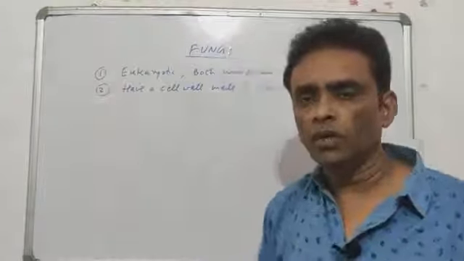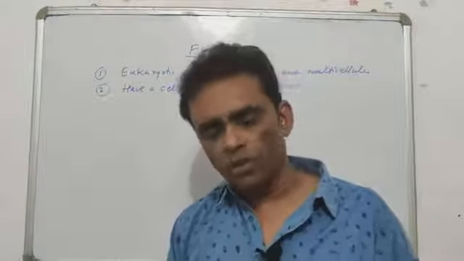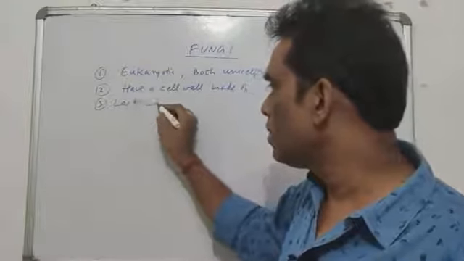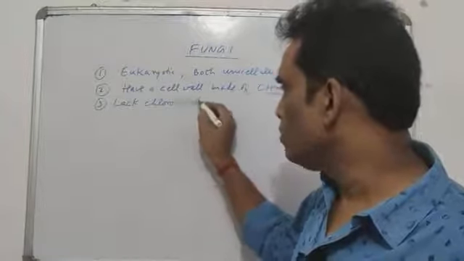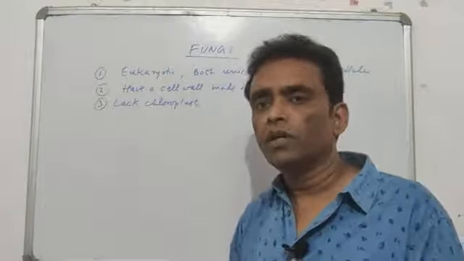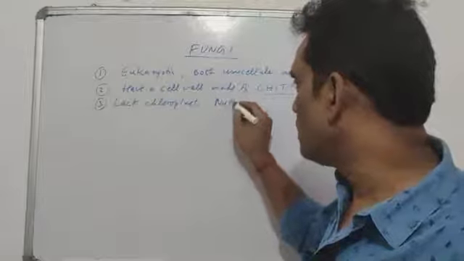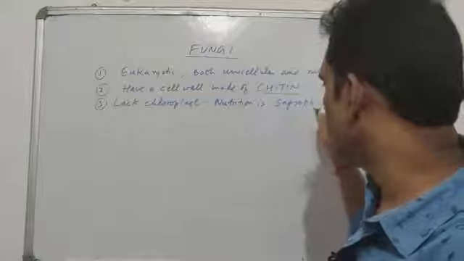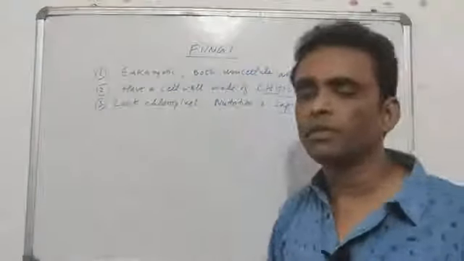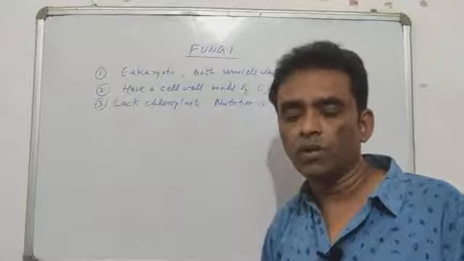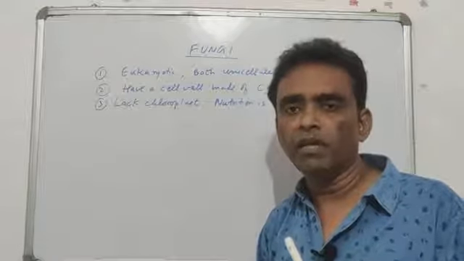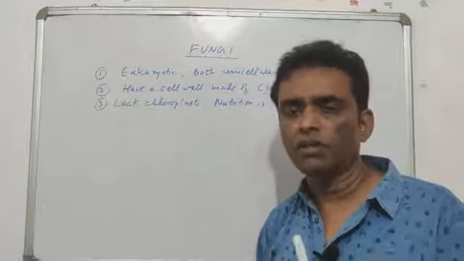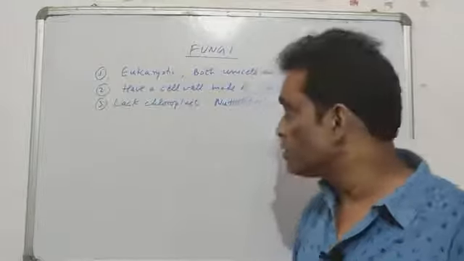In no other living organism such a cell wall is present. So these are very different from them. They always lack chloroplast, so there is no chance of any autotrophic nutrition. So the nutrition in them is done by a special method of heterotrophic nutrition, what is called saprophytic nutrition. You have studied in junior classes also that the organisms which depend on dead and decaying organic matters are called saprophytes, and that is the only method of nutrition in this group.